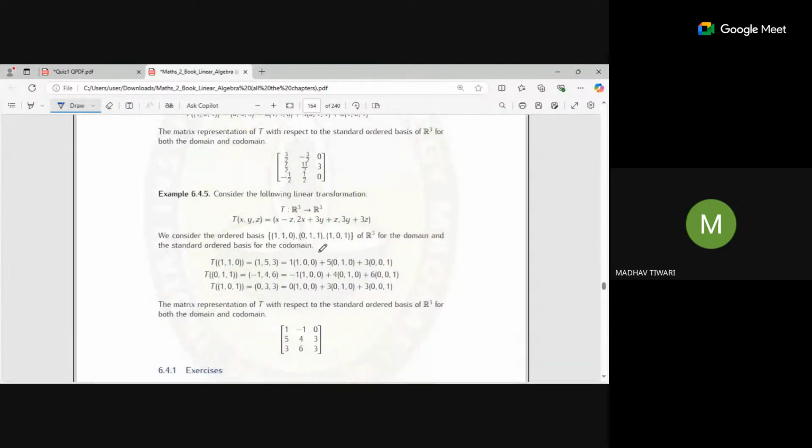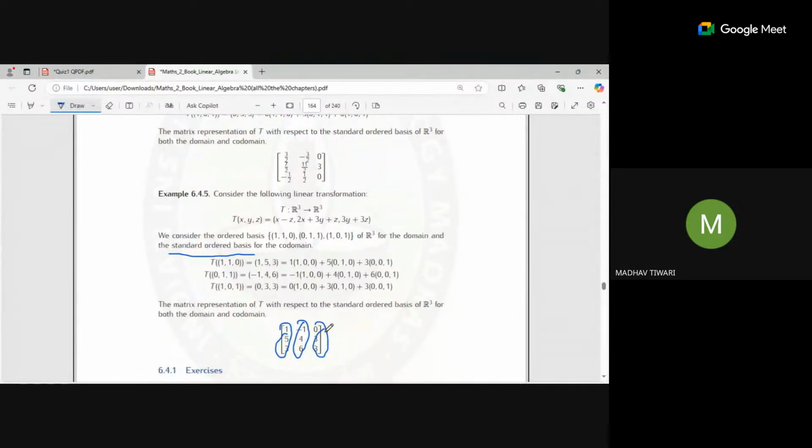So this time the basis will have three vectors, right? Okay, so three vectors are there. We transformed the first vector and got the transformation. We transformed the second vector, we got it, and the third we got it. We have to use both domain and codomain here. The ordered basis of R3 for domain and the dashed one for codomain. For codomain, we have to use the standard ordered basis. So we are expressing it as a linear combination of these three vectors inside the standard ordered basis. So we got 1, 5, 3 as coefficients. We wrote it as the first column. And here the second row is the second column. And the third row we have as the third column.